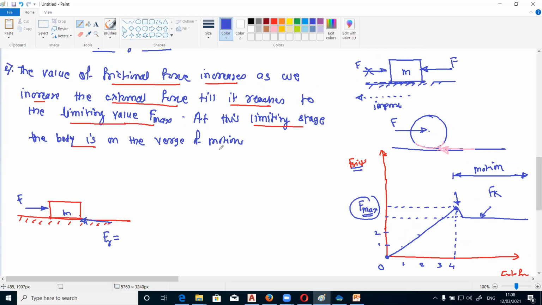So what is the meaning of verge of motion? Verge of motion means after this force, so this is the limiting frictional force F max, if you slightly increase the force, then suddenly this object will start moving. Okay. Before this F max, the object is stationary. So this is the limiting condition for the object to remain in the static condition, and that is called a verge of motion. Okay, verge of motion means after that limiting force, suddenly the object will start moving. So this is the second law. So I hope this law is clear.